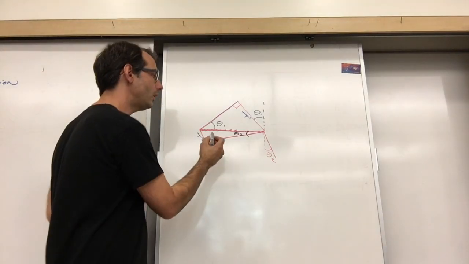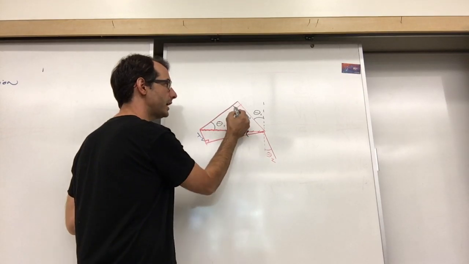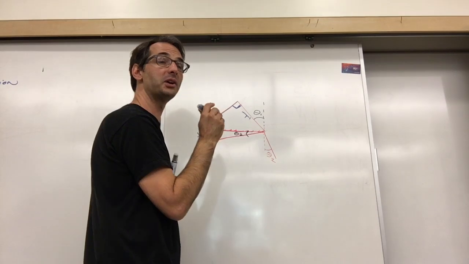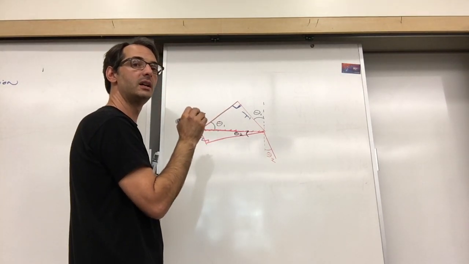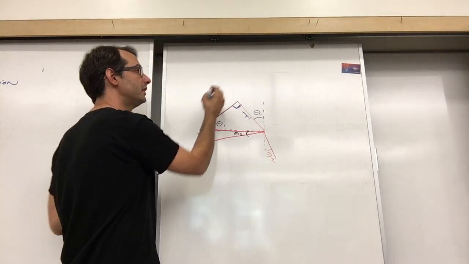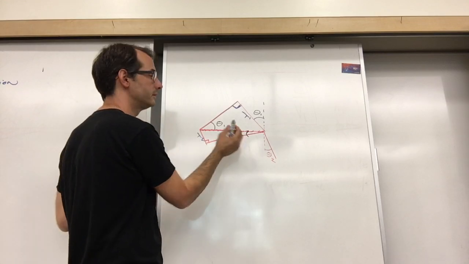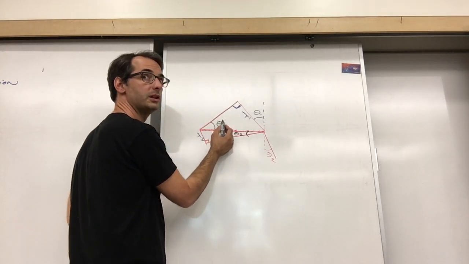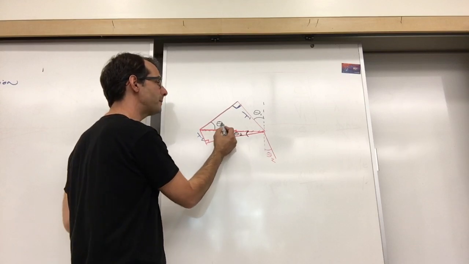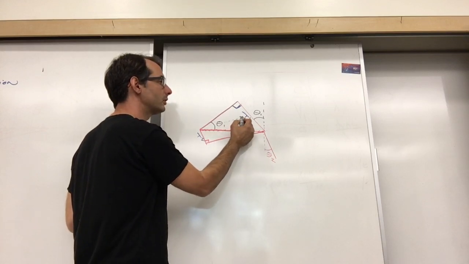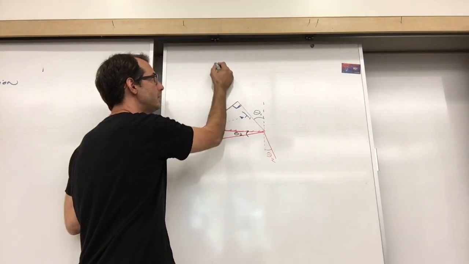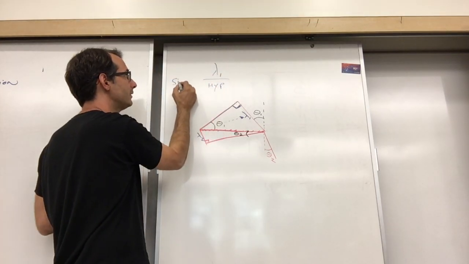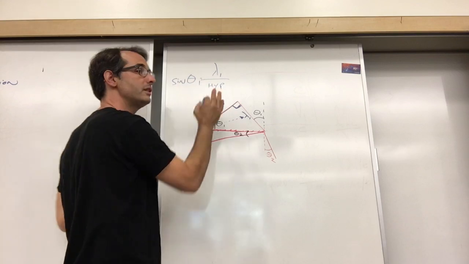Also, you might recognize that I've got something called a right triangle here. I'm going to define something called the ratio of. You guys ready for this? Okay. So look at my theta 1. If you look opposite the triangle, you're looking at lambda 1. The ratio of lambda 1 to the hypotenuse is called the sine of theta 1. That's the definition of the sine.